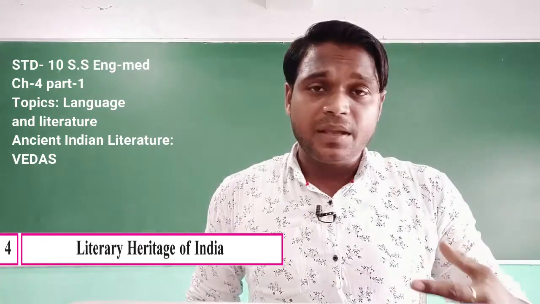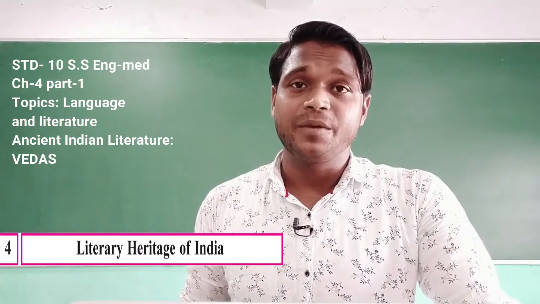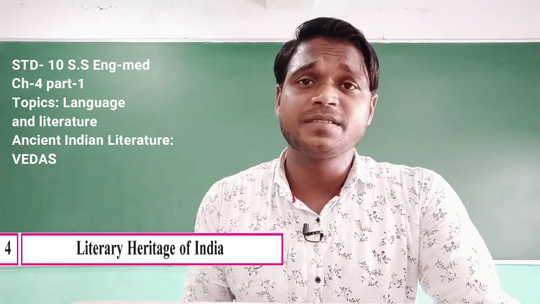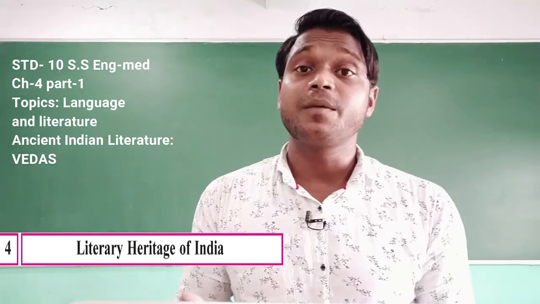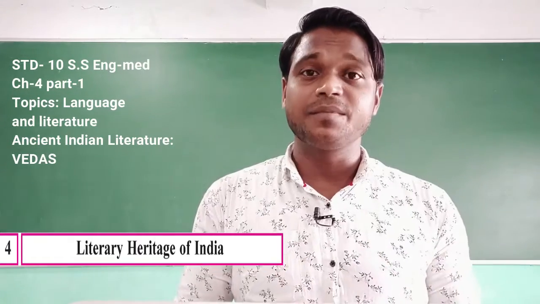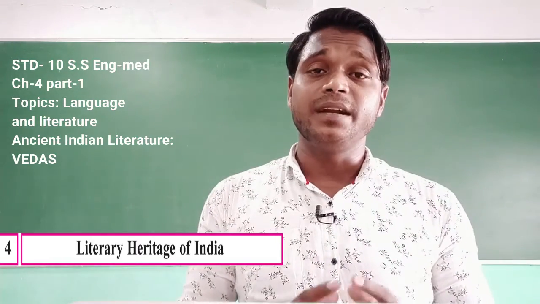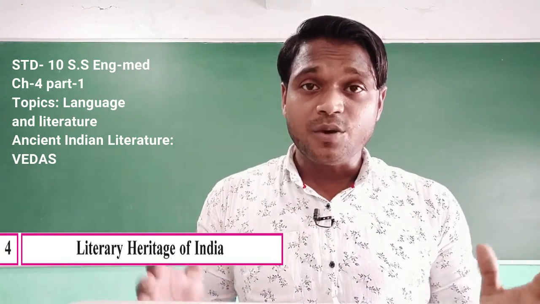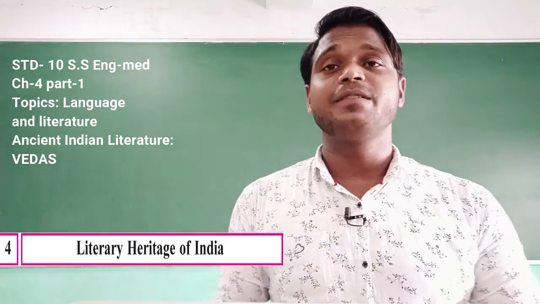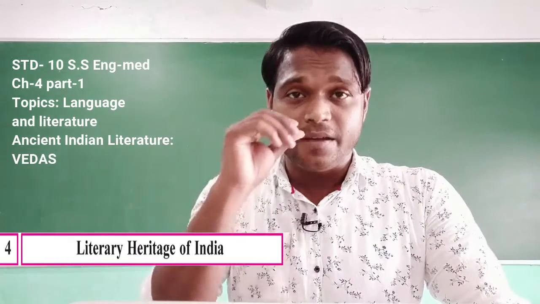We can say some of the epical stories can also be seen inside the Vedangas, like the Ramayana, the great epic, and the Mahabharata. Then you can explore more of the stories related to the Pandavas, the Kauravas, and other philosophies related to the principles of Jnana, Karma, and Bhakti. What is Jnana, my dear students? Jnana is related with the knowledge which we get from the Guru, or the knowledge which we get from mistakes also. Apart from that, what is Bhakti? Devotion towards God. Karma: all these things are related with karma only. What is your deed? That is karma. Therefore, we can say that Jnana, Bhakti, Moksha, and Karma are basic pillars of this literature, which is known as the Vedangas too.